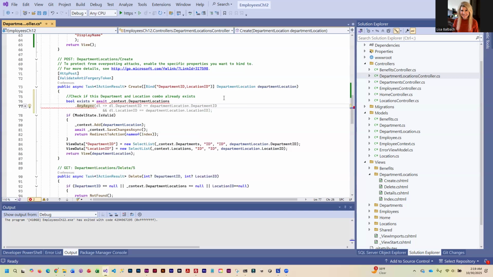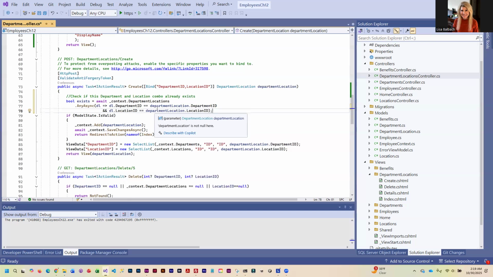So let's see, department location, dl.DepartmentID equals departmentLocation.DepartmentID, and dl.LocationID equals departmentLocation.LocationID. Okay, that is correct. All right, so this is going to check the database to see if that combination is there.